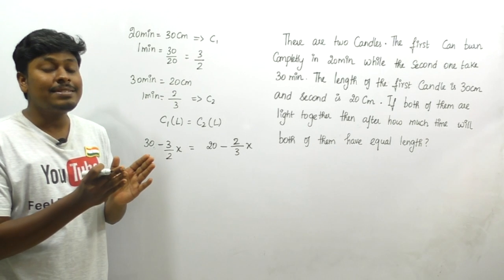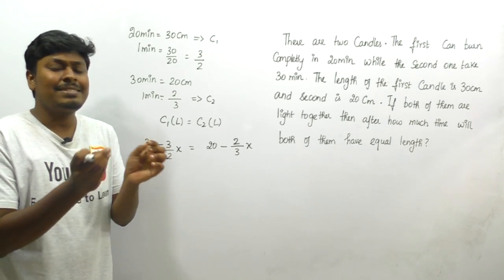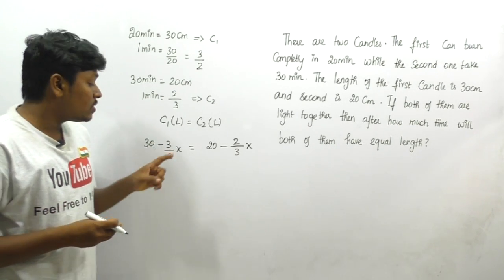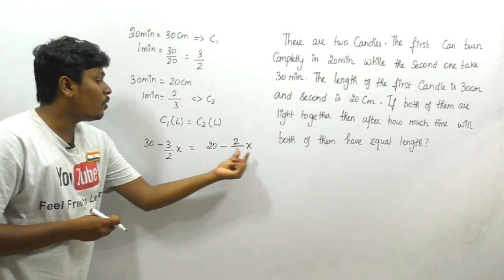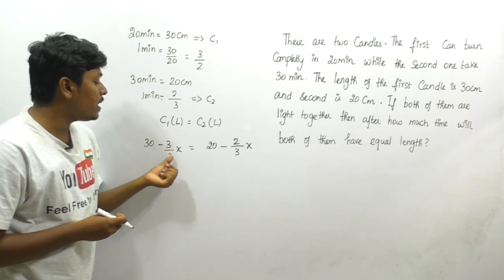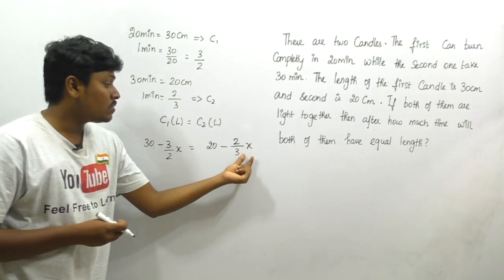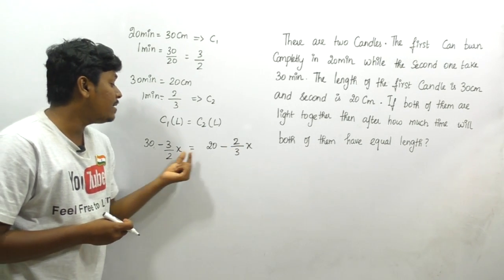So both the candles are burnt, and we know that at some time both the candles become equal. So I can say that in 1 minute, 3/2 part, but we don't know at what time both the candles become equal. So 3/2 per minute, 2/3 per minute. So at what time? Let the time be x.